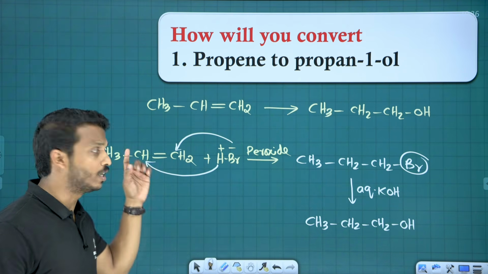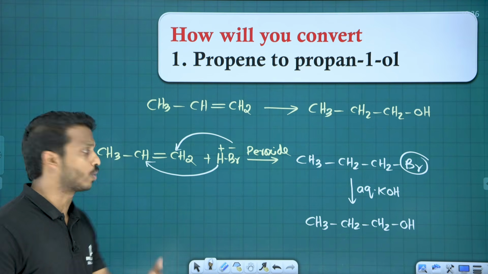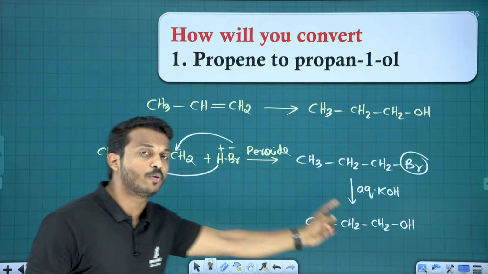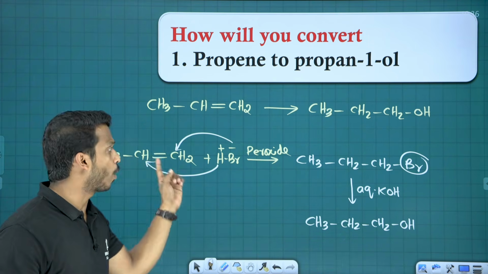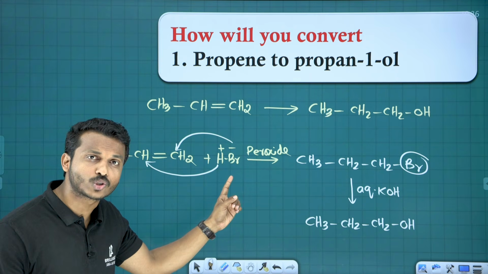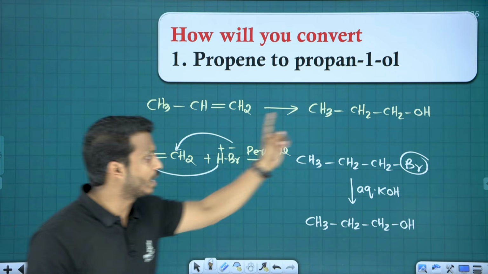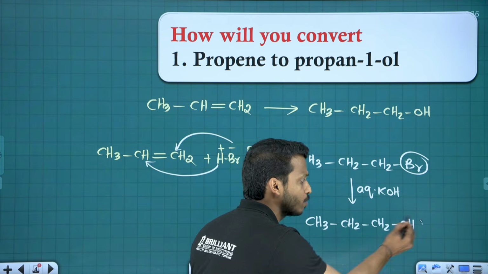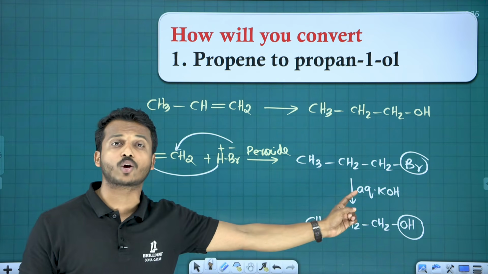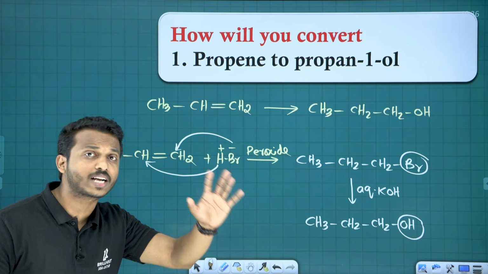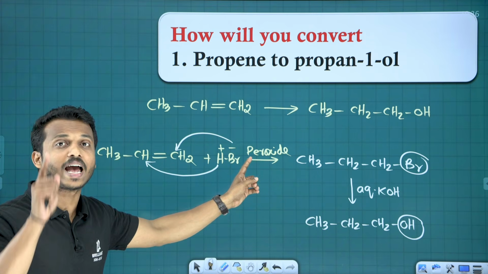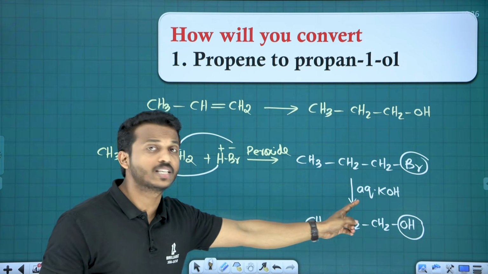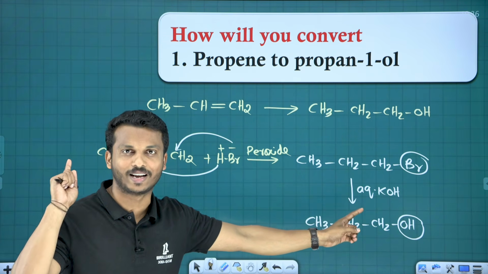So how will you convert? Again, the question: propene, how can you convert it into propanol? First, propene, do anti-Markovnikov's addition with HBr. Then you will get bromine on the first carbon. Then if we want to replace bromine by OH, we have to use aqueous KOH. So what reactions are there here? The first step is anti-Markovnikov's rule. The second step is the nucleophilic substitution reaction.